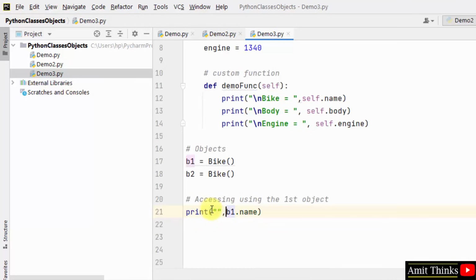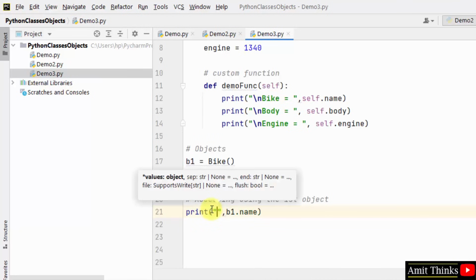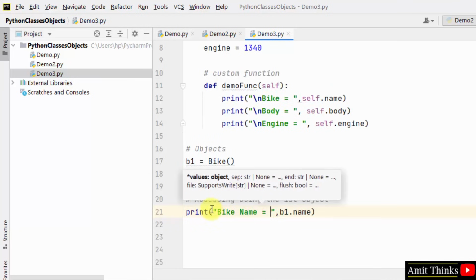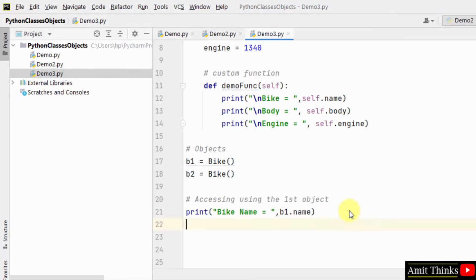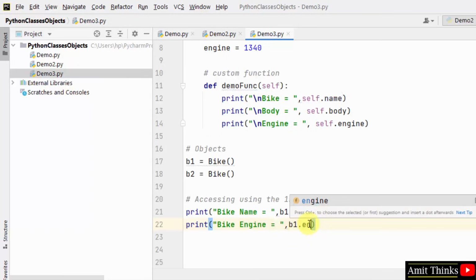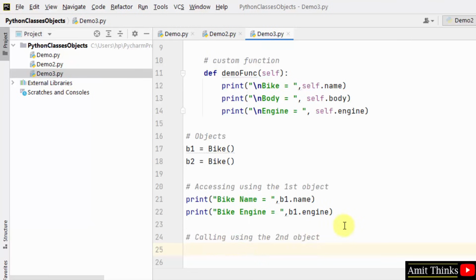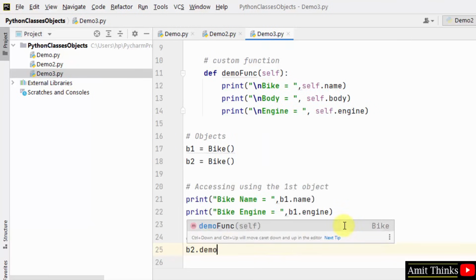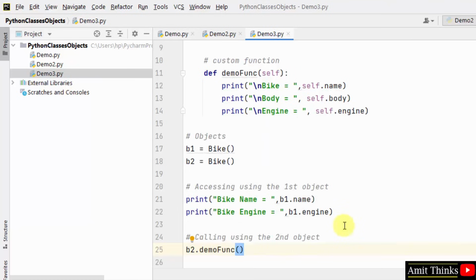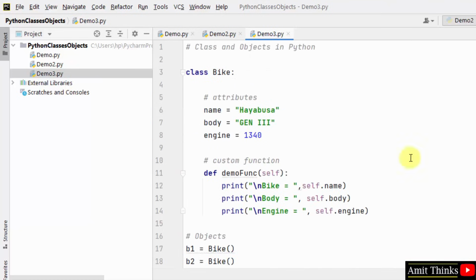We can print something here, let's say bike name, and in the same way we can also access the bike engine like this, b1.engine. That's it. Now we will call using the second object to show you that we can also access variables and call functions using objects. Let's say the second one, and calling the demo function. That's it, we have completed it.